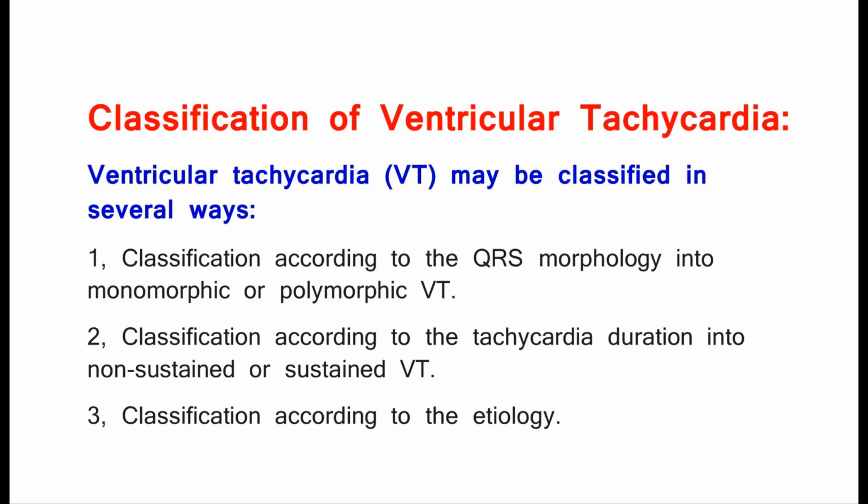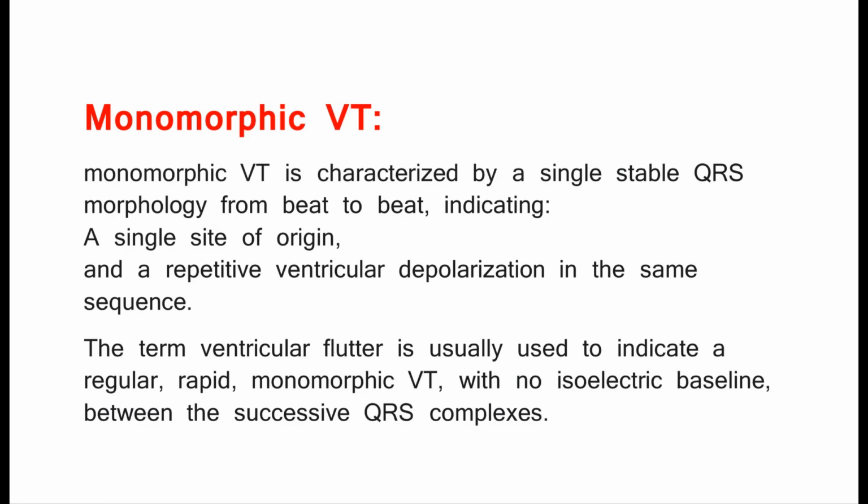Classification of ventricular tachycardia. Ventricular tachycardia, VT, may be classified in several ways. 1. Classification according to the QRS morphology into monomorphic or polymorphic VT. 2. Classification according to the tachycardia duration into non-sustained or sustained VT. 3. Classification according to the etiology. Monomorphic VT. Monomorphic VT is characterized by a single stable QRS morphology from beat to beat, indicating a single site of origin and a repetitive ventricular depolarization in the same sequence.